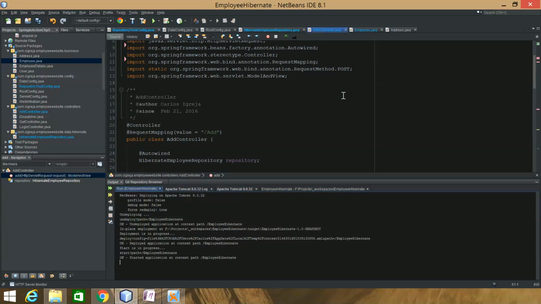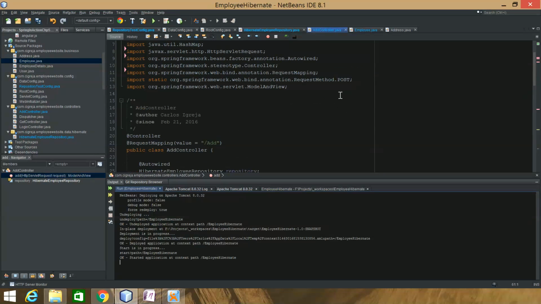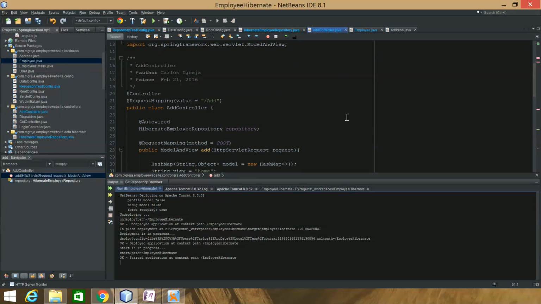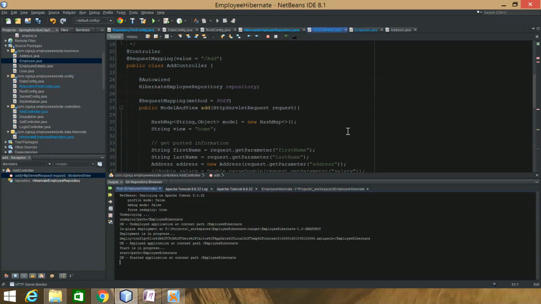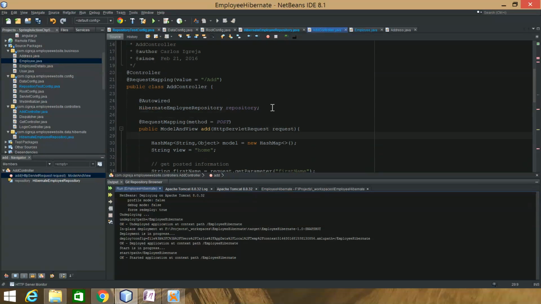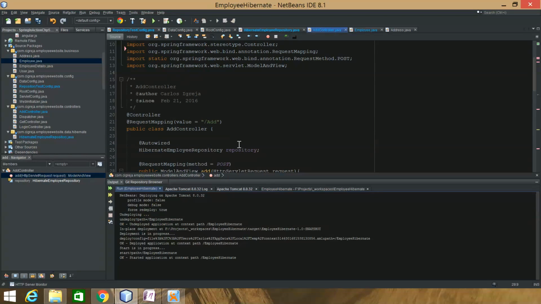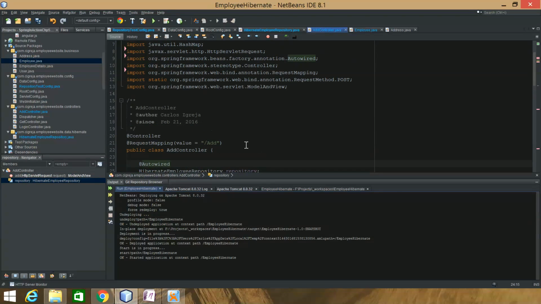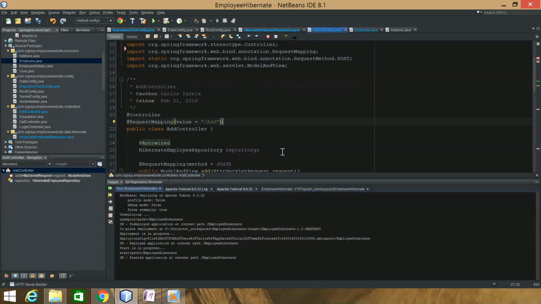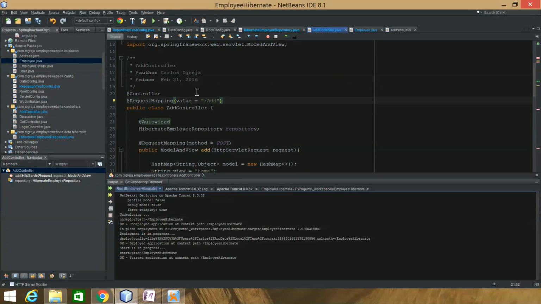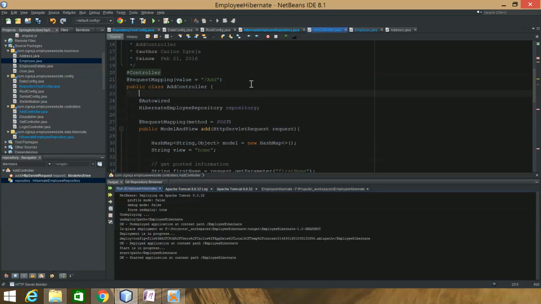So that's why I was running into the initial lazy init error. So alright, here's my add controller, and this is called when I click add to add the employee. So the add controller, the request mapping.